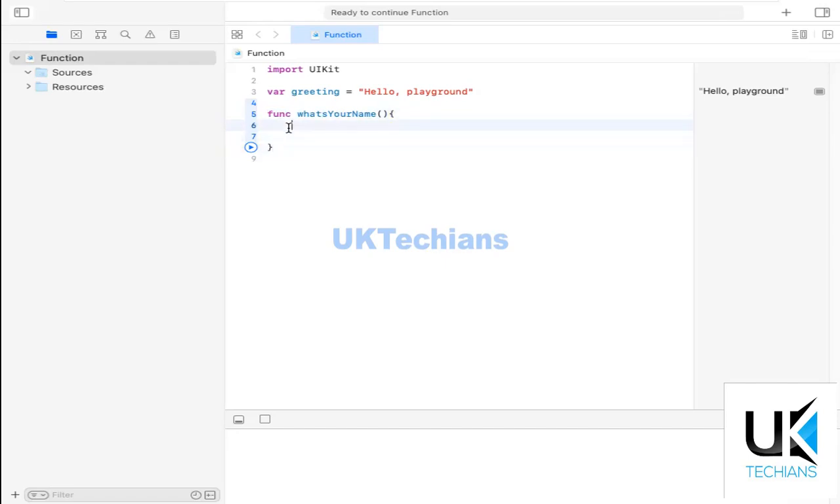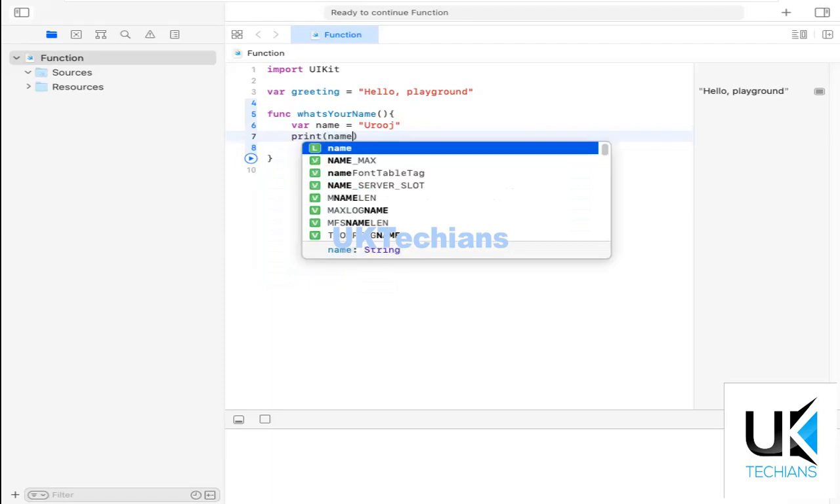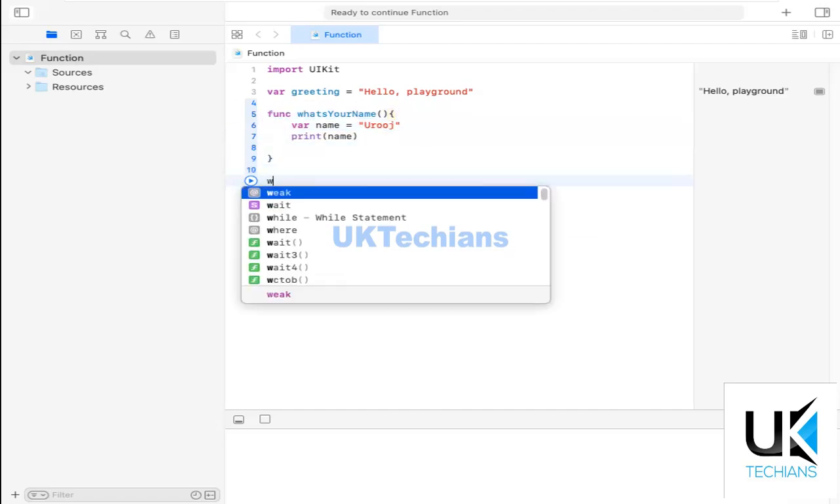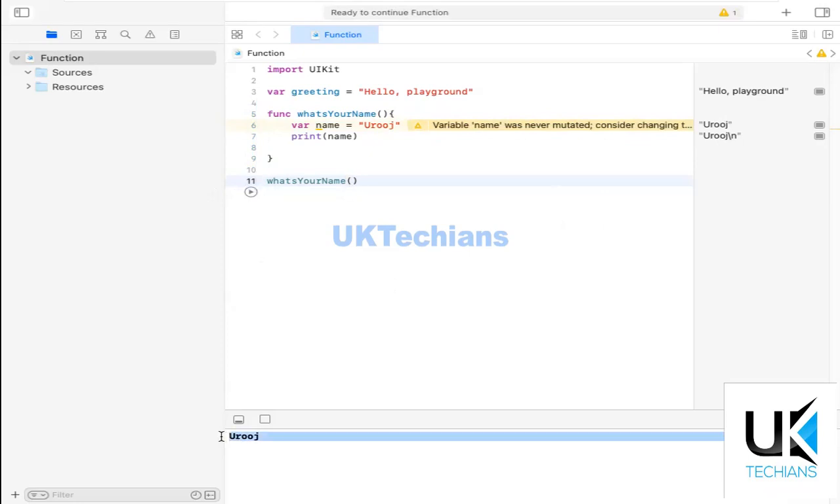Now let's describe a variable name. Suppose the name equals Uruj. Now I will print the variable name, like this. And let's say I want to call this function. In this playground, I simply type whatsYourName, and that's it. Let's run it and see the results. So it prints Uruj.